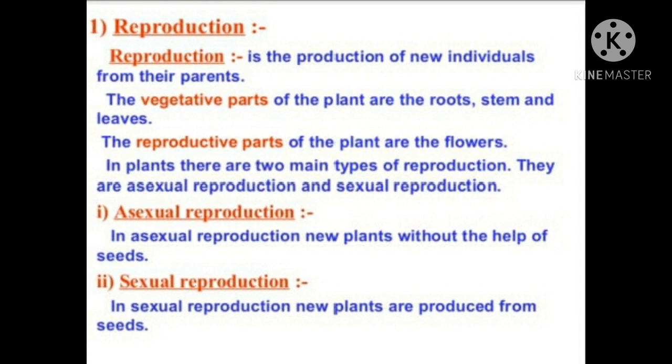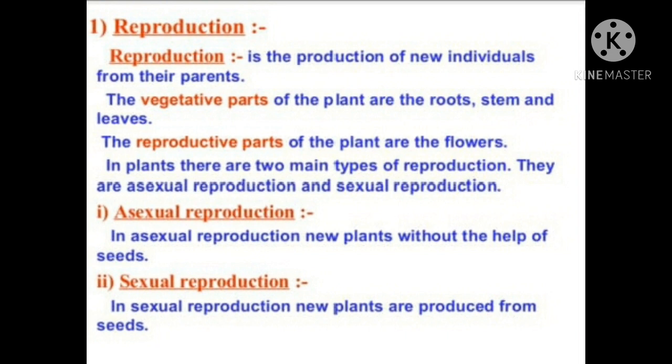Reproduction is one of the most important characteristics of living organisms. It helps in the continuity of life, in increasing the population of any species, and in the evolution of the most favorable variations over a period of time.